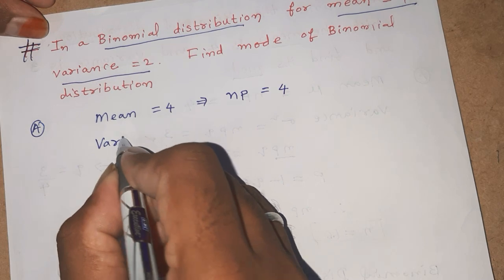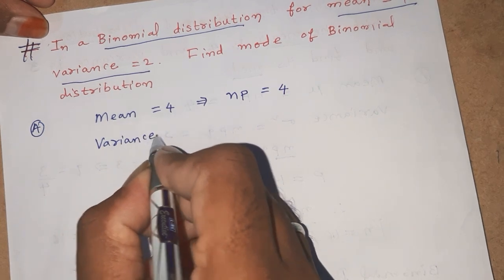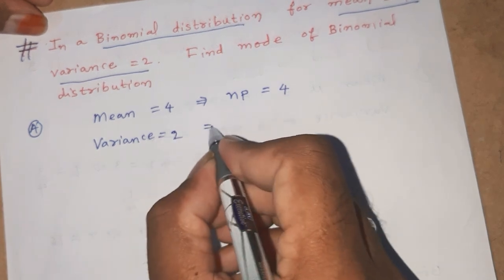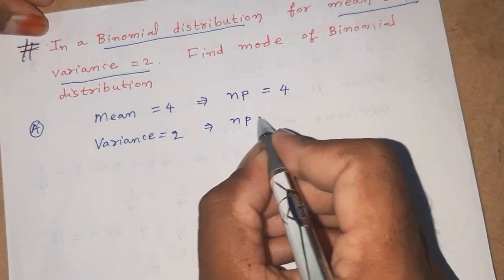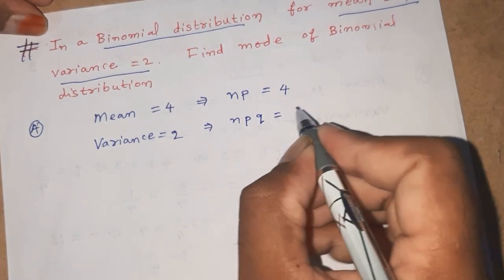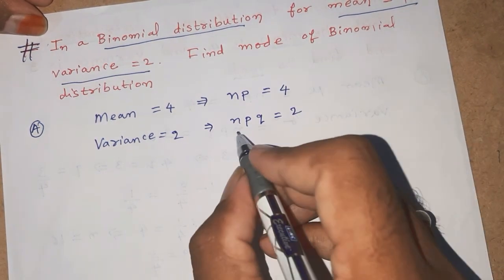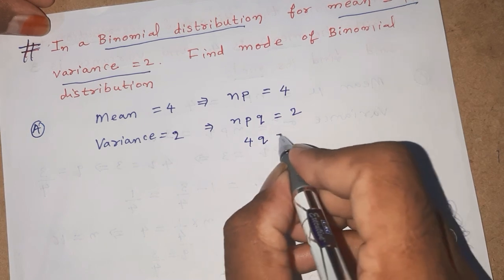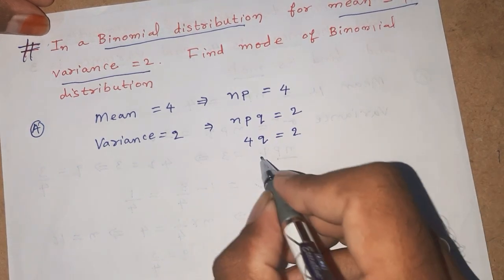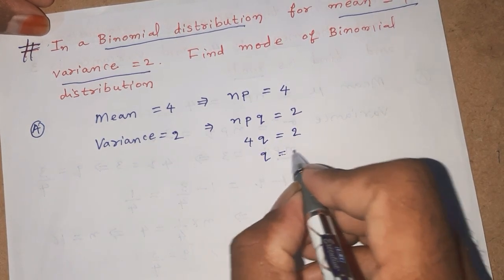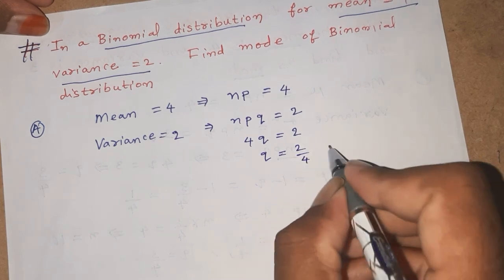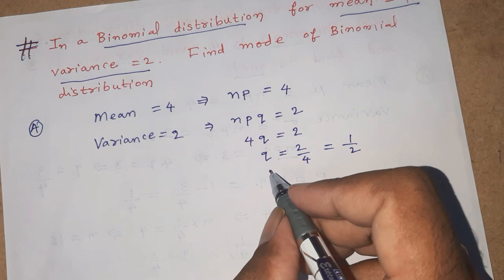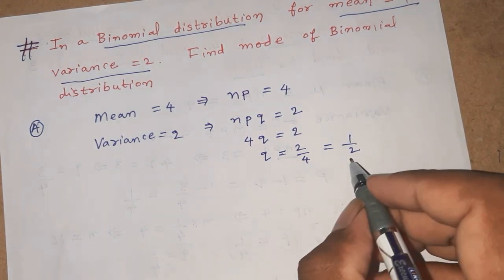Variance is equal to 2, that is npq is equal to 2. But here np means 4. Therefore 4q is equal to 2, q is equal to 2 by 4, that is 1 by 2. Therefore the probability of getting a failure is 1 by 2.